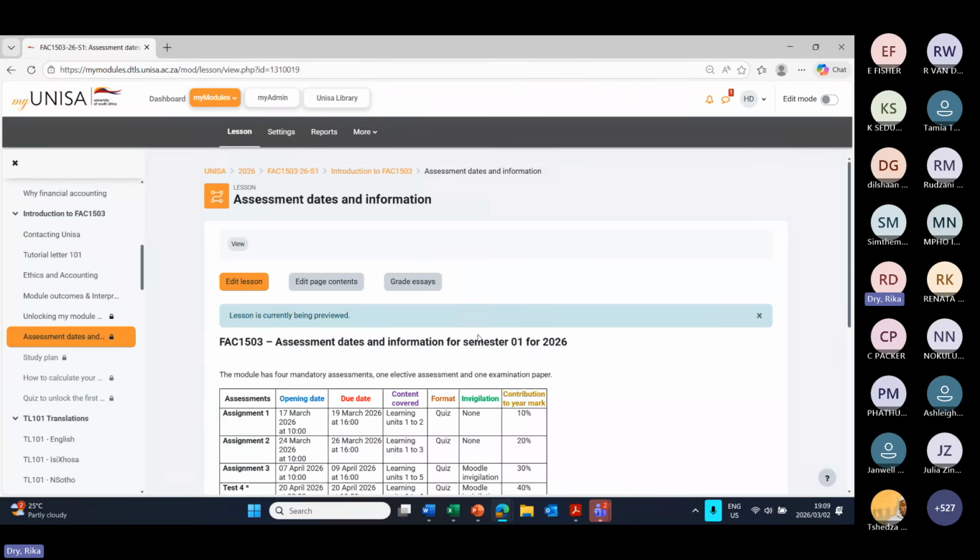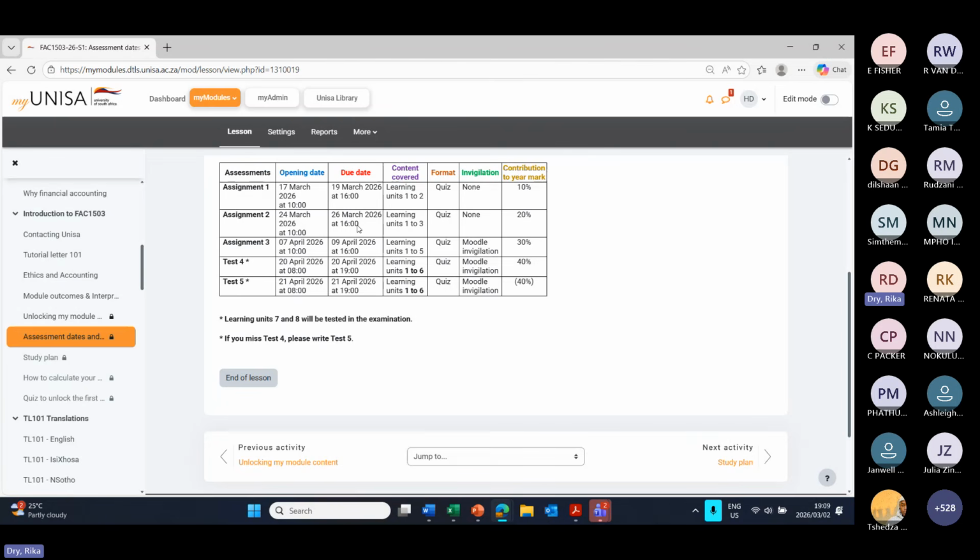Then we provide you with your assessment information, what learning units are covered, the contribution to your year mark, whether it's invigilated or not, the opening date, the closing date. Please familiarize yourself with this, because we are not there to be your diary and remind you. So please diarize your assessment due dates beforehand.